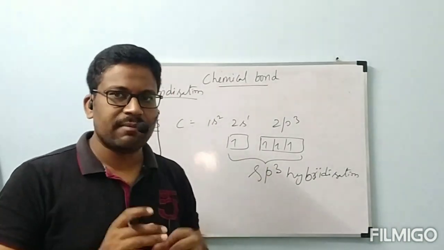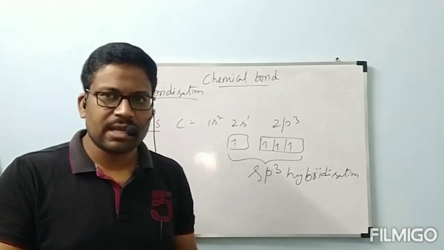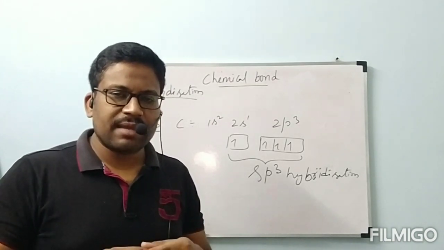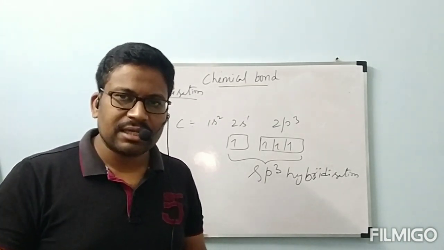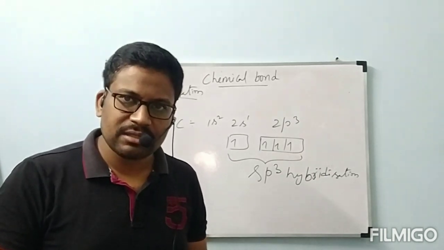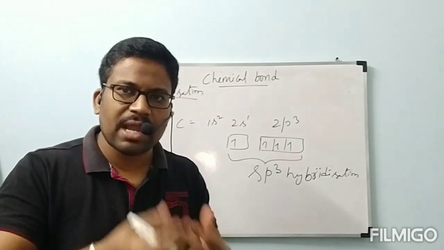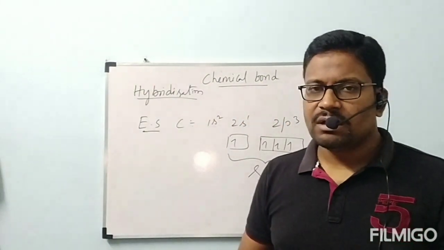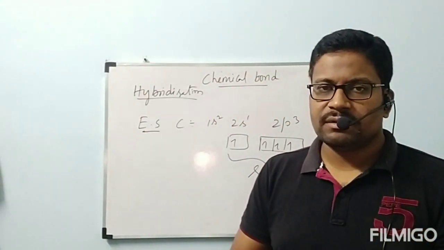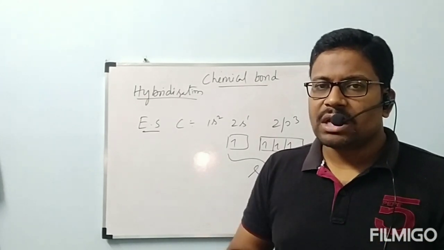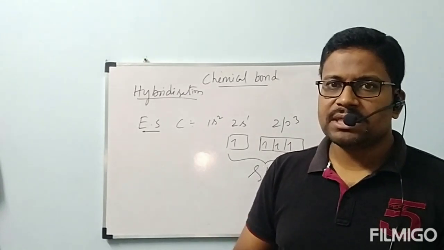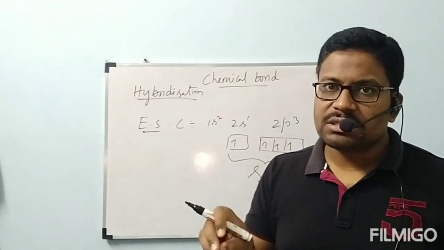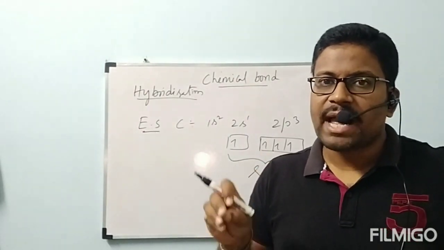The process of intermixing of atomic orbitals of almost the same energy, regenerated into a new set of orbitals with the same number, size, energy and shape, is called hybridization, and the orbitals which are formed after hybridization are called hybrid orbitals.